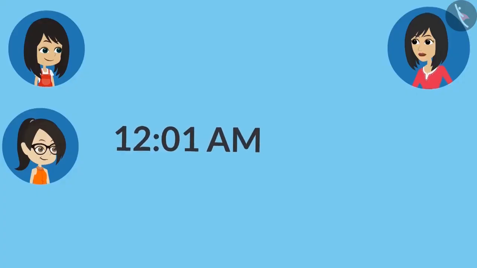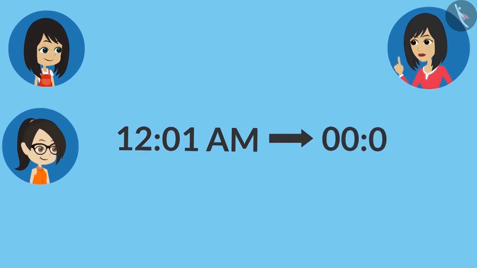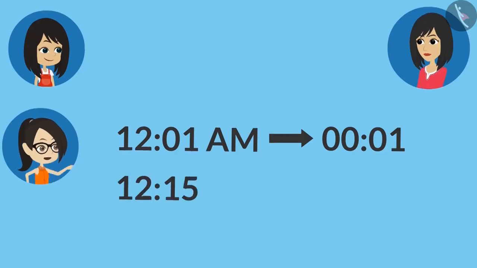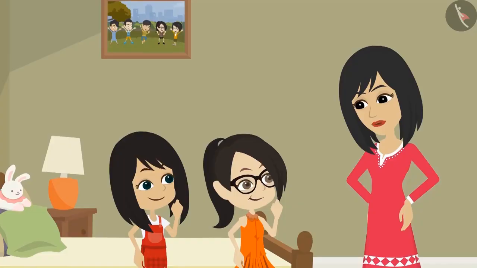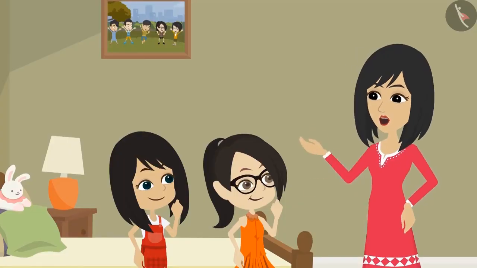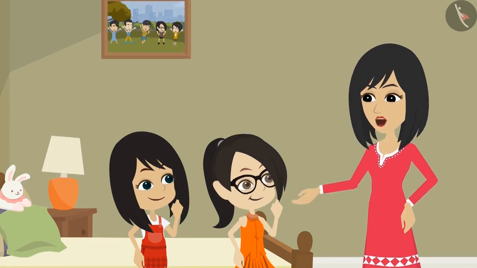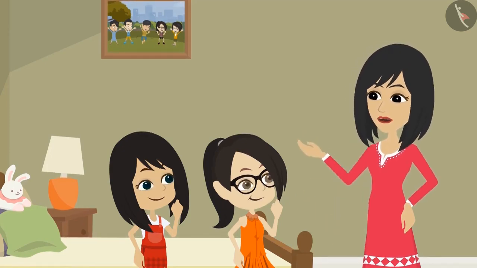So, if you want to write 1 minute past 12 o'clock, 00:01 will be written. That means 15 minutes past 12 o'clock at night will be written as 00:15 in the 24-hour format. Yes. Now that you have understood it, you can look at these tickets and find out when we will leave and when we will come back.